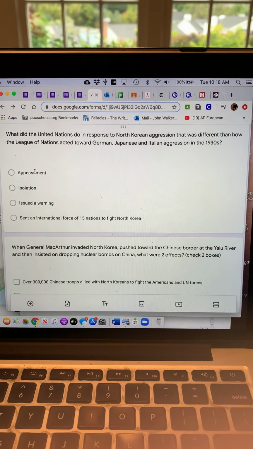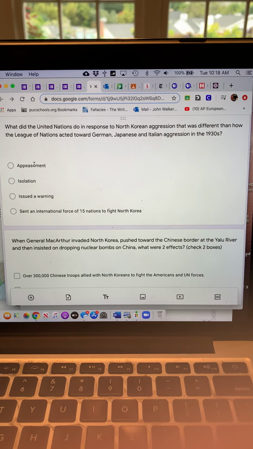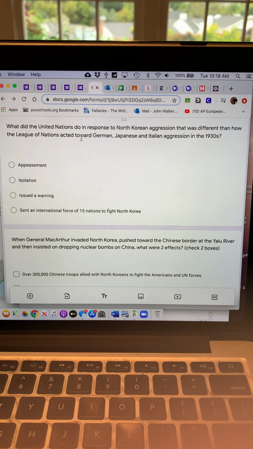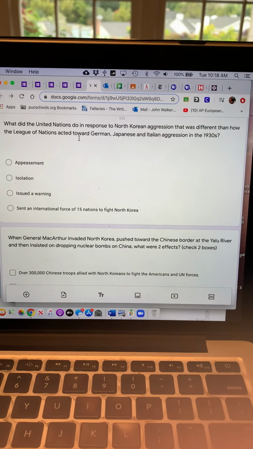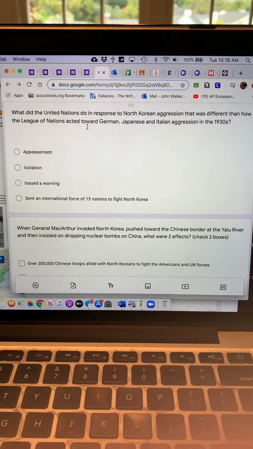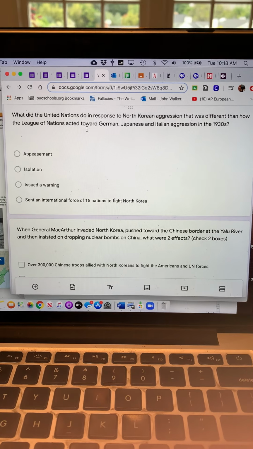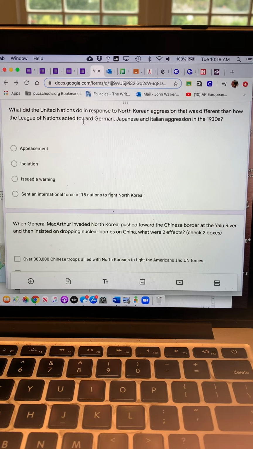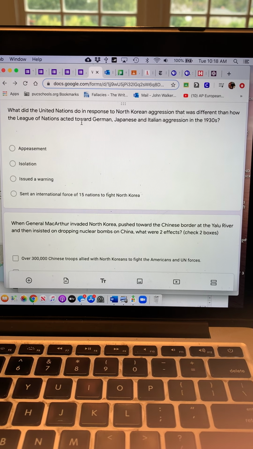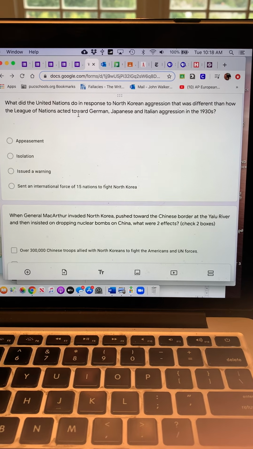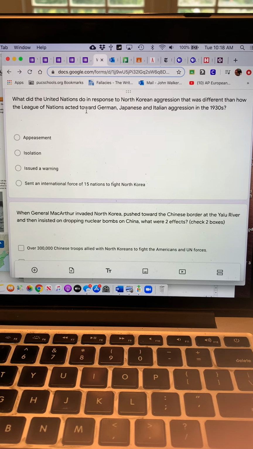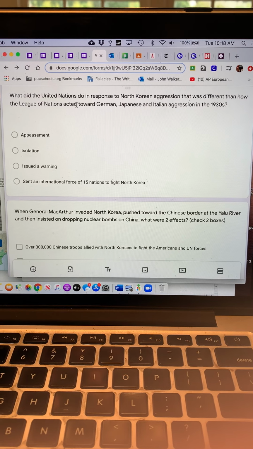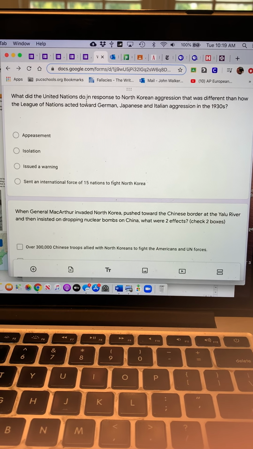He had a new organization that we read about last week, the United Nations. He went to the UN and said, we have to act together. Imagine if the League of Nations had been able to do this when Hitler invaded the Rhineland, the demilitarized zone, or went into Spain during the Spanish Civil War, or into Czechoslovakia. If they all came together and helped out. Well, this is what the United Nations did.